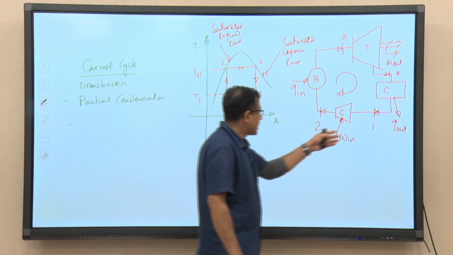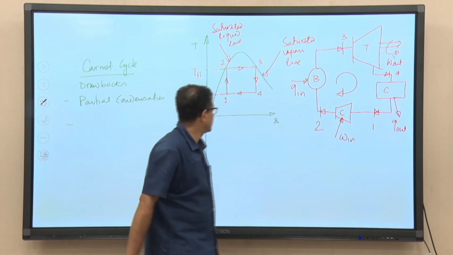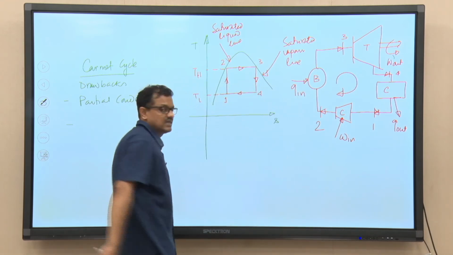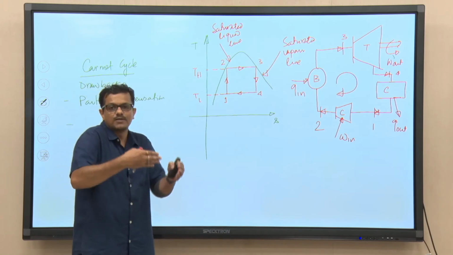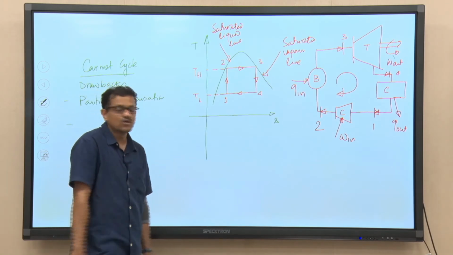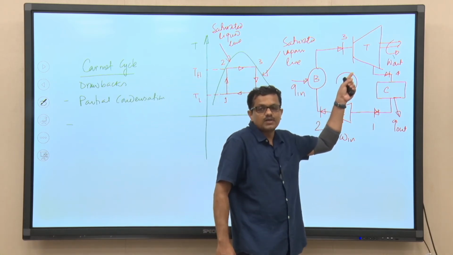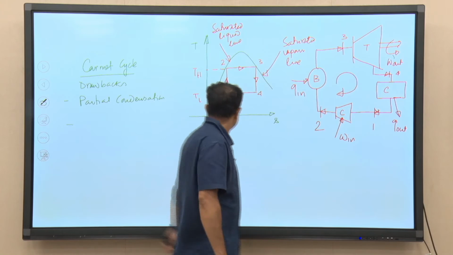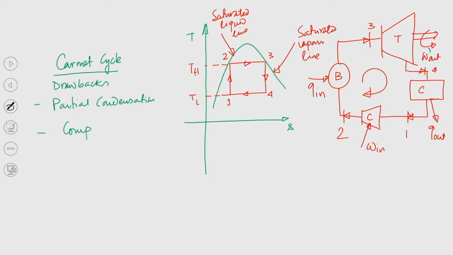Since at state point 1 a substantial amount is vapor, as you can see from this TS plane, to compress vapor we need to supply more work input. Since we need to supply more work input, that will reduce the work ratio. So, that is called compression work, which is very high.